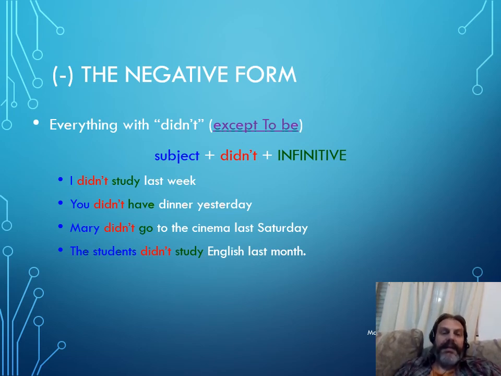And in fact, it doesn't matter if the verb is regular, like study, studied, or irregular, like have, had, or go, went, gone. It is always didn't plus the infinitive, study, have, go, or study again. Okay? So very important. The ed only applies to the affirmative, never the negative form.